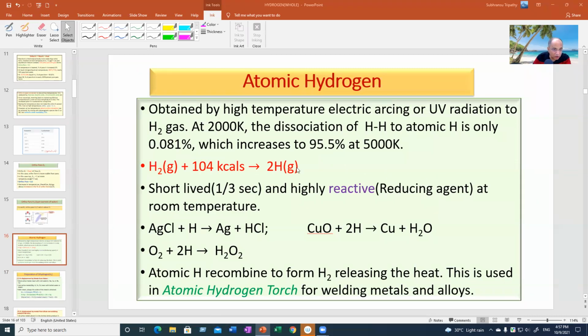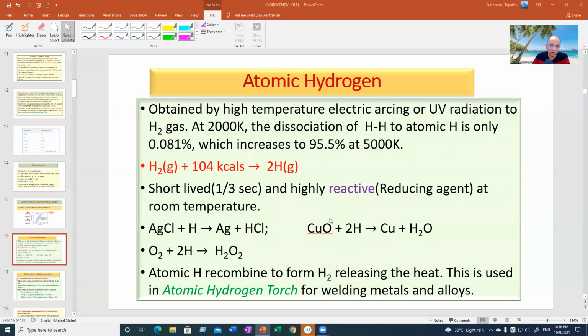The opposite reaction will take place. The two hydrogens combine to form an H2 molecule, and the same quantity of heat will be released at the metallic surface. That will melt the metal at that point and it will help in welding. So welding of metals and alloys was done by using the atomic hydrogen torch.